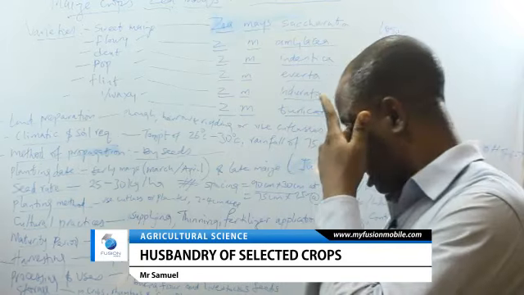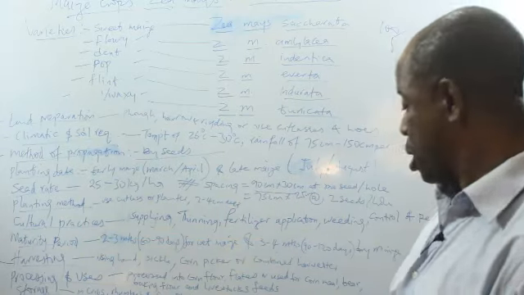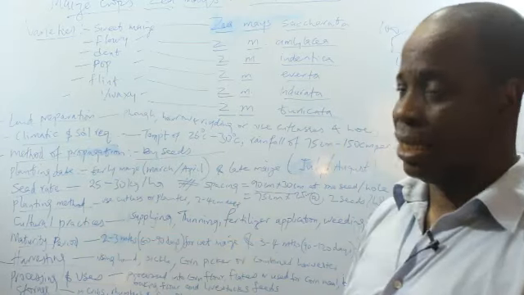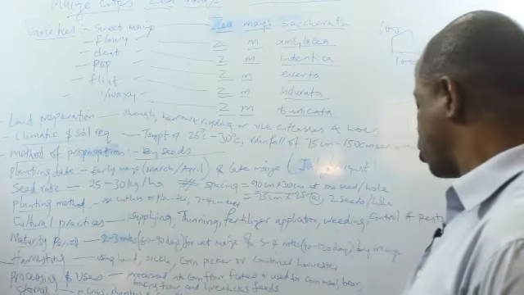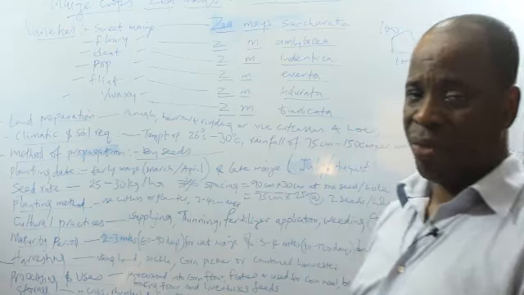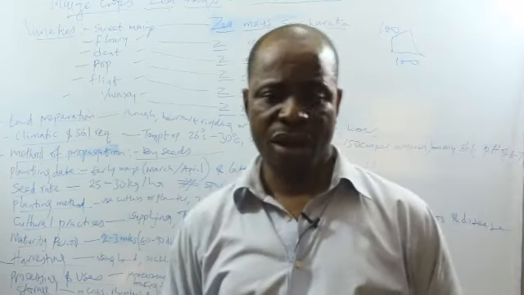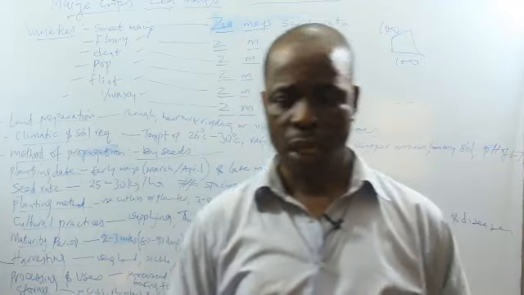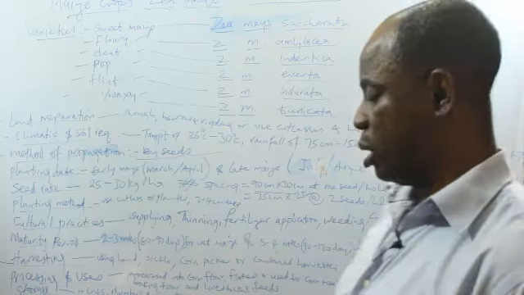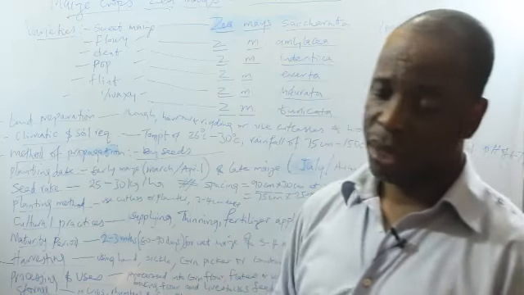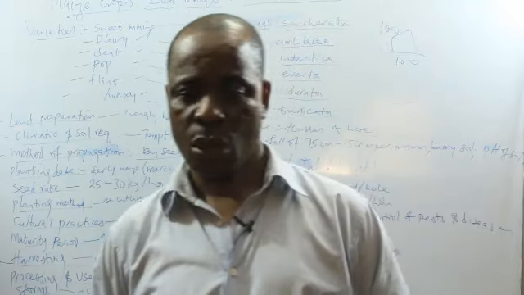The diseases of maize include corn smut, which is a fungal disease, maize rust, which is also a fungal disease, leaf spot, which is also a fungal disease, and maize streak. Maize streak is viral. It's caused by a virus, and it is often caused by low humidity. Whenever it's so cold, it spreads easily. But the corn smut, maize rust, and leaf spot are essentially caused by fungi and can be controlled by use of fungicides.